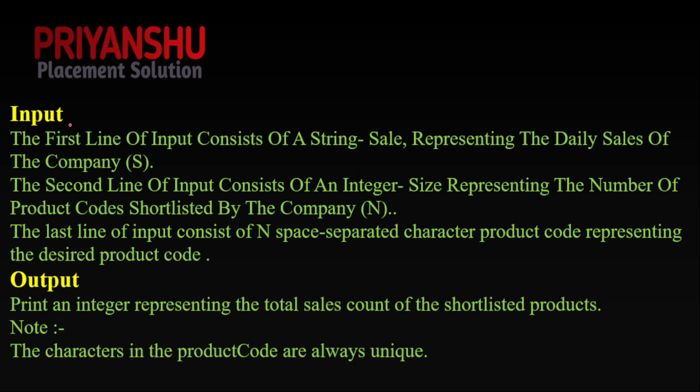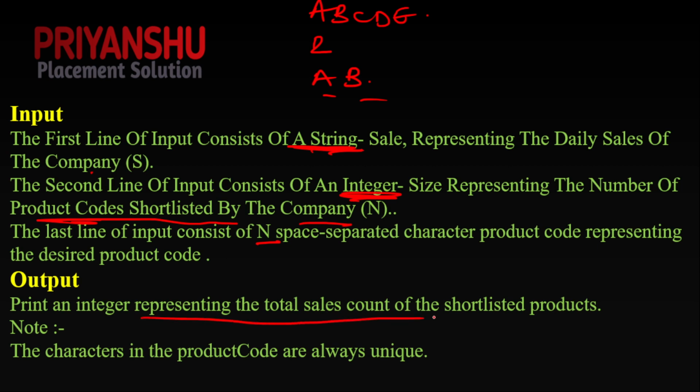Let's discuss the next thing. The input is basically: the first line of the input consists of a string, sale, representing the daily sales of the company. The second line of input consists of an integer, size, representing the number of product codes shortlisted by the company. The third line of input consists of space separated characters, as I told, just as an example, a b c d e is the string and we have one number, that is 2, and we have some product codes, we can say a and b. The output is to print the integer representing the total sale count.